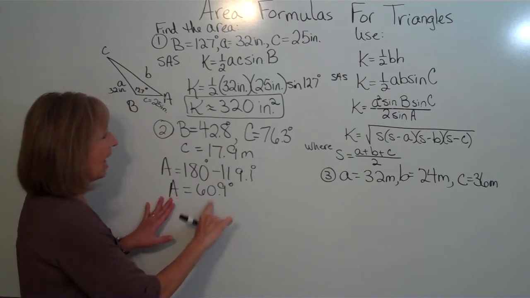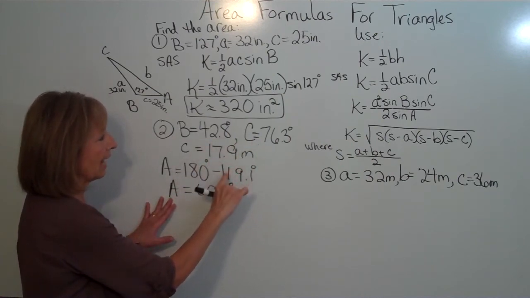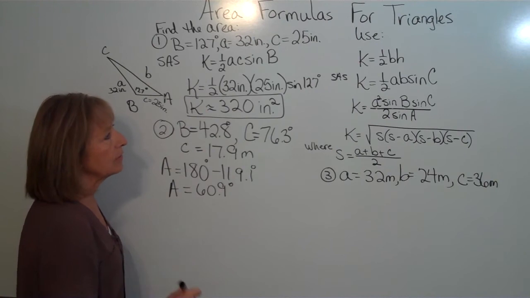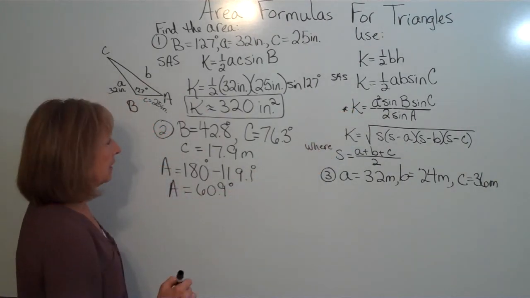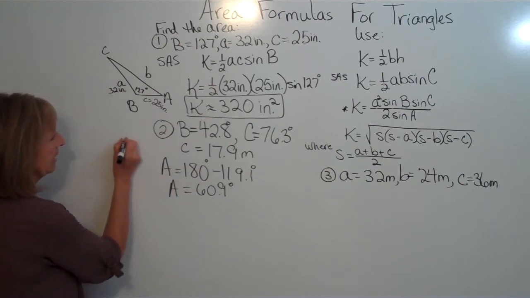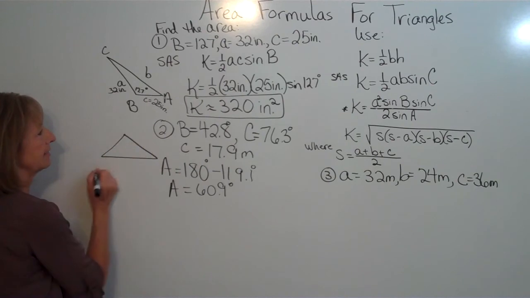And now I have three angles and a side. So with three angles and a side, I'm going to use this formula. And again, I could look at seeing which of these pieces of information I have for which case it is.